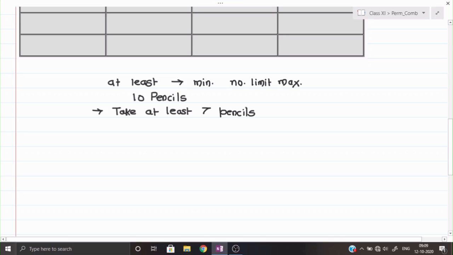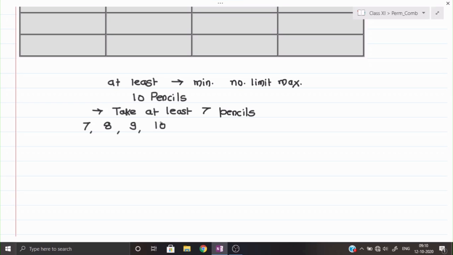So you will take 7, or you can take 8, or you can take 9, or you can take 10. So at least means you start from that point and go till the highest level of point over there.